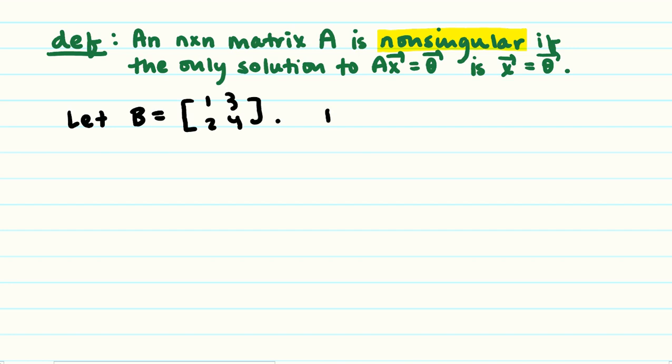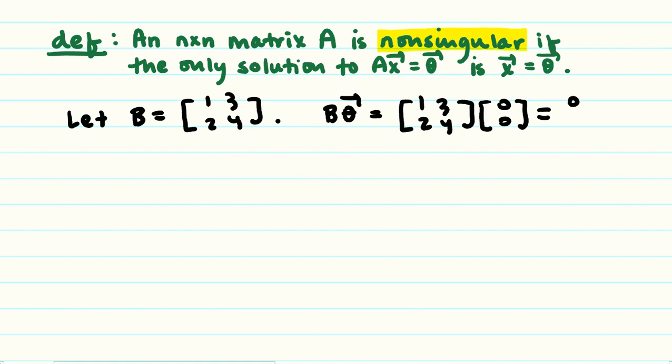Okay. B times the 0 vector is going to be 1, 2, 3, 4 multiplied by 0, 0, which is going to be 1 times 0 plus 3 times 0, and 2 times 0 plus 4 times 0. And you see the way it works is that we're always going to be multiplying against zeros, and so this will always come back 0. Okay, so I'm noticing that x equals 0 is always going to be a solution to that AX equals 0 equation.